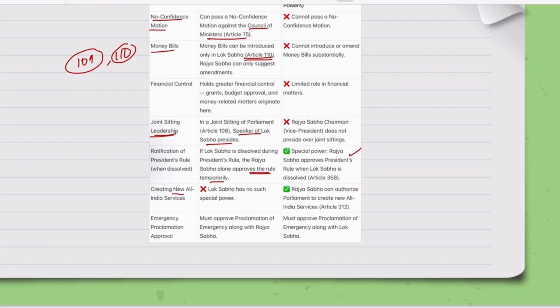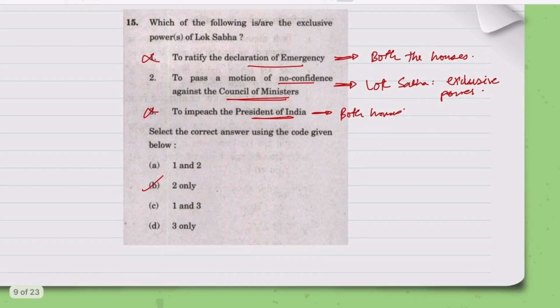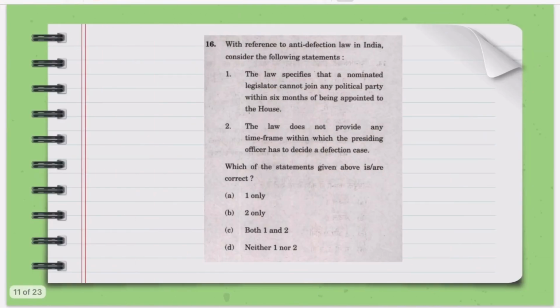Plus creating all India services. Here also, according to Article 312, Rajya Sabha can authorize Parliament to create all India services. Emergency proclamation. Here both the Rajya Sabha and the Lok Sabha must approve the proclamation. So here you don't have any exclusive privileges. Okay. Please move on to the next question.